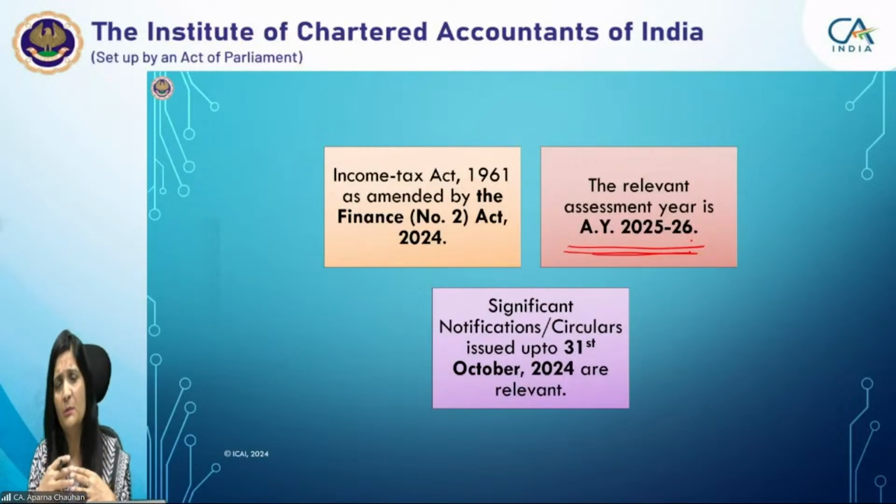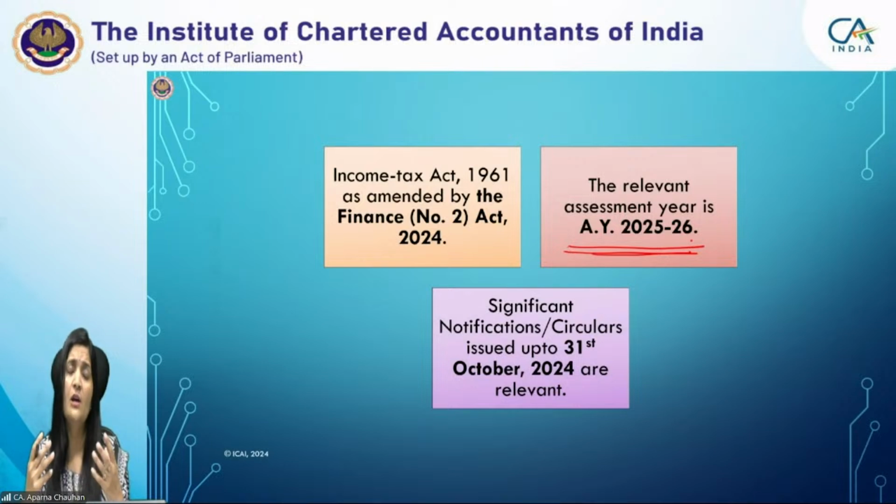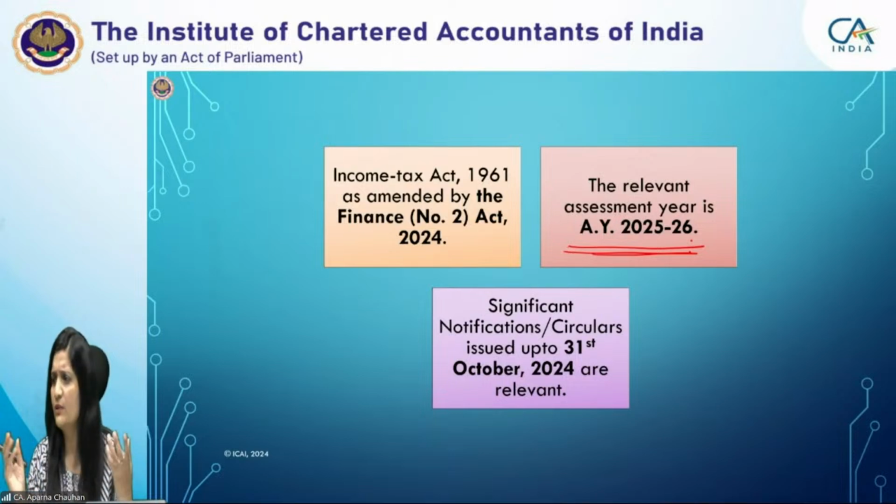There are certain other amendments: assessment procedure amendments, new block assessment provisions, and reduced TDS rates. There are certain amendments in the case of firms too. Under the default tax regime, the government wants to promote it and wants people to opt for it. They do not want to promote deductions and investments now. They want you to pay tax at flat rates without claiming any deductions and exemptions. For promoting this, they have made certain amendments in the default tax regime.